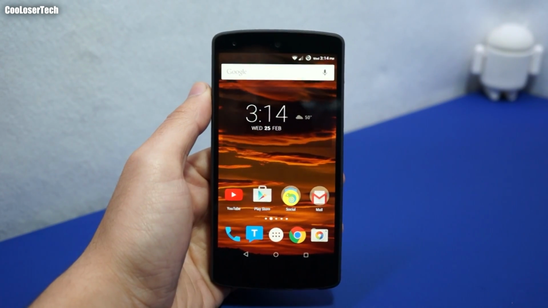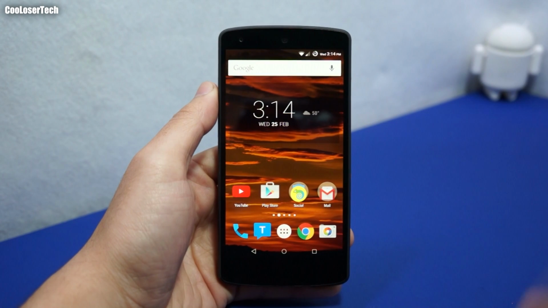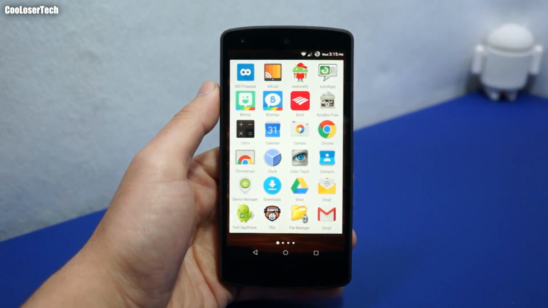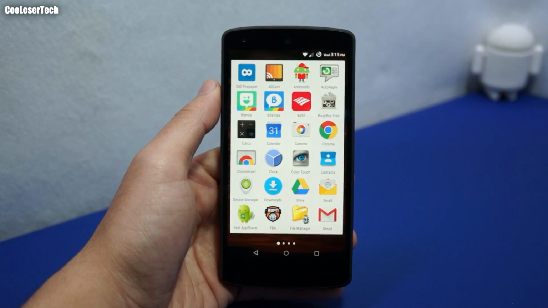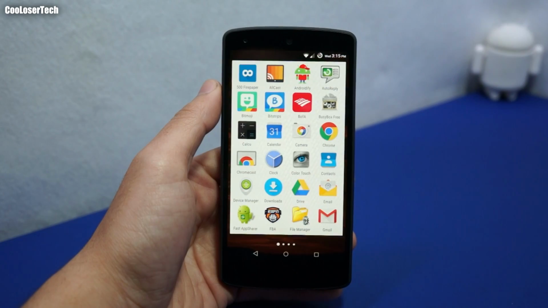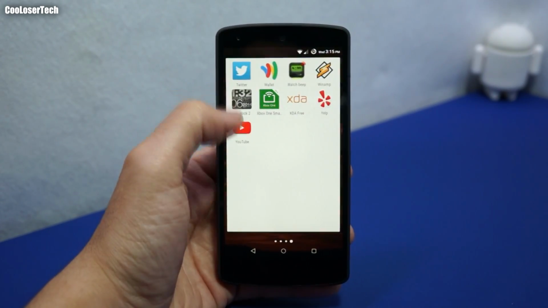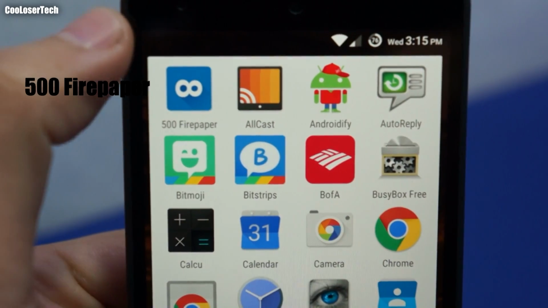But I'm going to try to go through this as quickly as I can because I have reviewed all of the applications that I have, and you'll find them in the previous videos of mine. I'm just going to go down my drawer list and I'll explain a few things, and I'll go inside of them and give you the brief of it. So here is What's on My Phone 2015 edition. Starting from the top, we have 500 Firepaper.